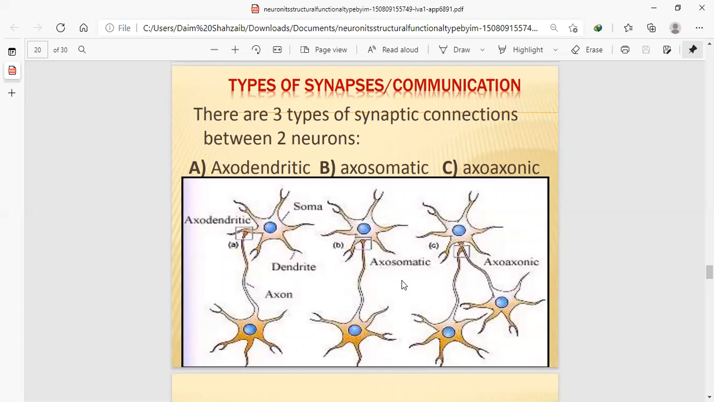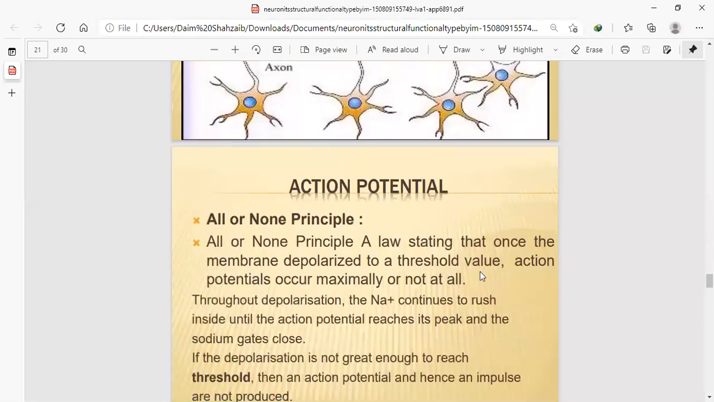it is called axosomatic. Cell bodies are called soma. So when an axon is directly attached to the cell body, the junction between the axon and the cell body is called axosomatic. When the axon is directly attached to the dendrites, the junction is called axodendritic. And when two axons are attached to one cell body or one dendrite, the gap between the two axons attached to a single cell body is called axoaxonic.